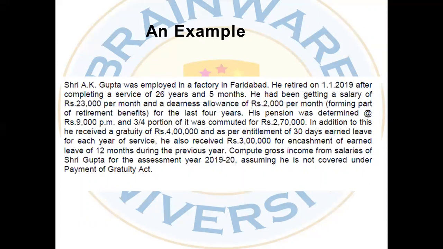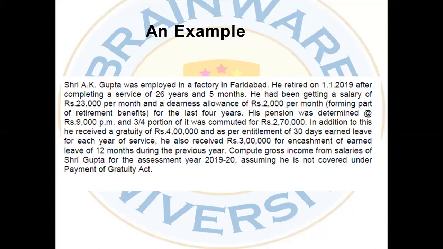Sri A.K. Gupta was employed in a factory in Faridabad. He retired on 1/1/2019 after completing a service of 26 years and 5 months. He had been getting a salary of rupees 23,000 per month and a DA of rupees 2,000 per month. The DA forms part of retirement benefits for the last 4 years. His pension was determined at the rate of rupees 9,000 per month, and 3/4 of it was commuted for rupees 2,70,000.